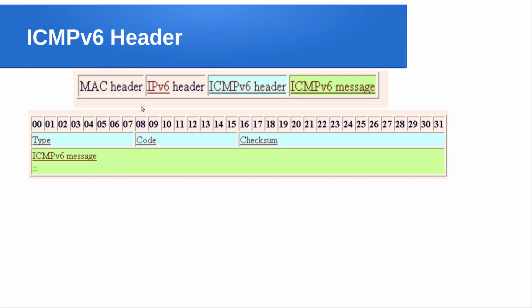Okay, and you can see that first the ICMPv6 message is formed whenever the network layer wants to communicate some error or some information to the end systems, and that will be encapsulated within the ICMPv6 header, just like this. This ICMPv6 header and ICMPv6 message together will be sent as an IPv6 packet.